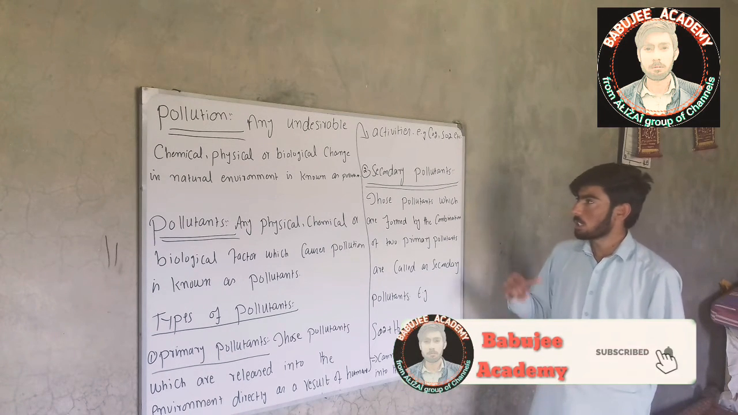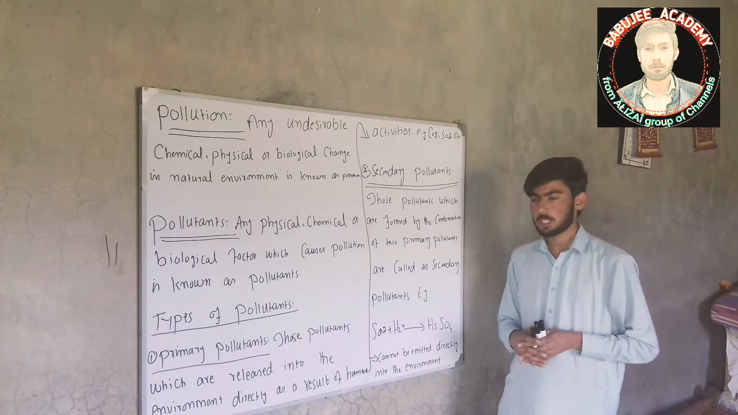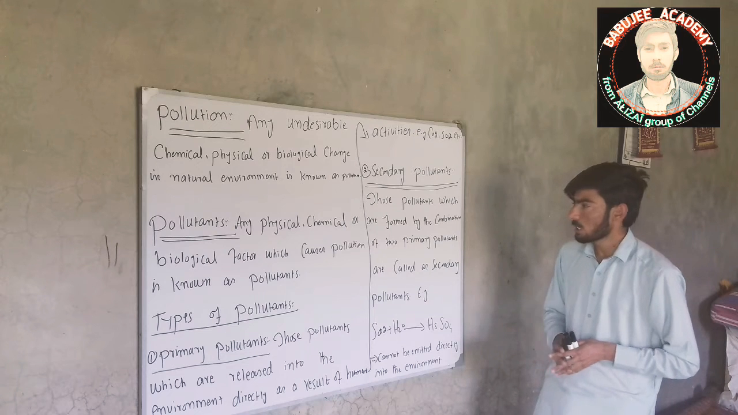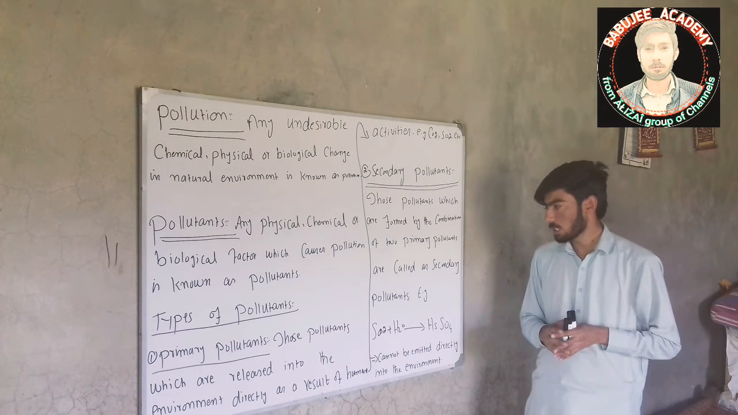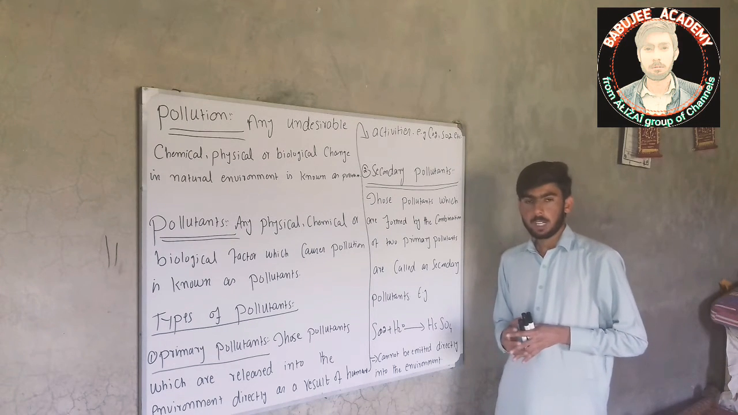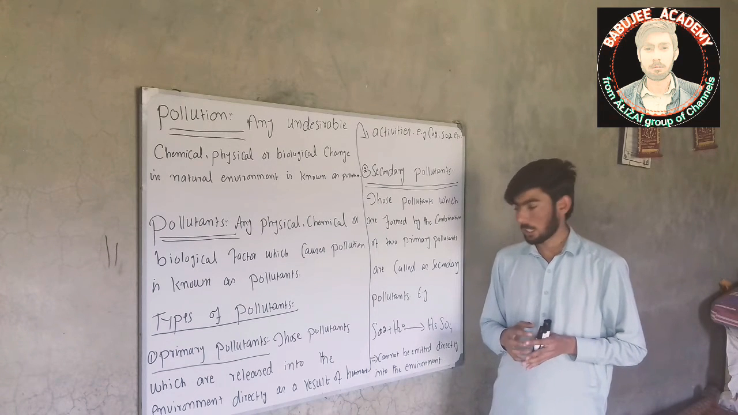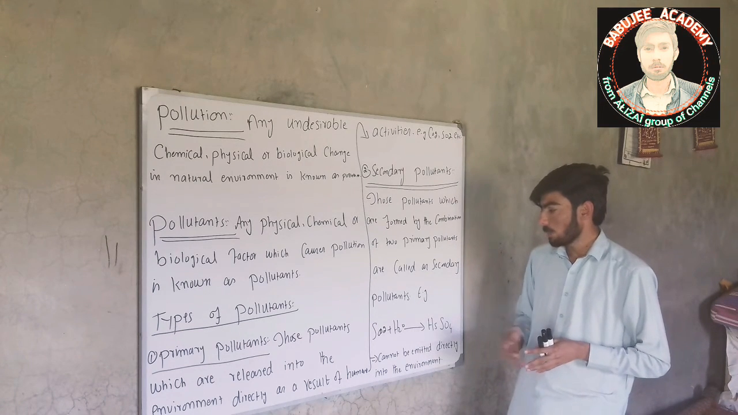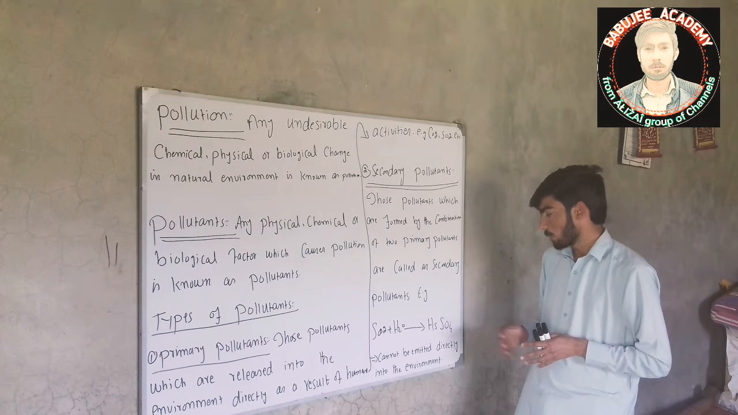Now, the second type is secondary pollutants. Now, what are secondary pollutants? Those pollutants which are formed by the combination of two primary pollutants are called secondary pollutants. So, when two primary pollutants combine they form a secondary pollutant, like when sulfur dioxide and water combine they form sulfuric acid.